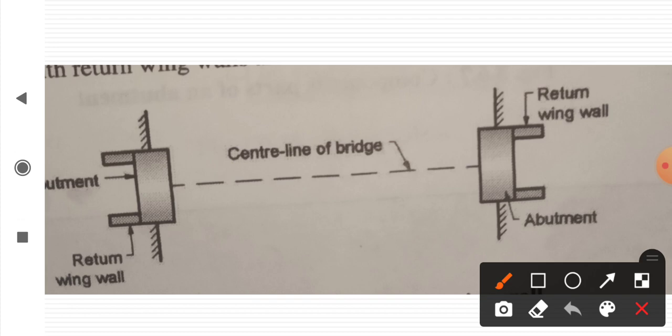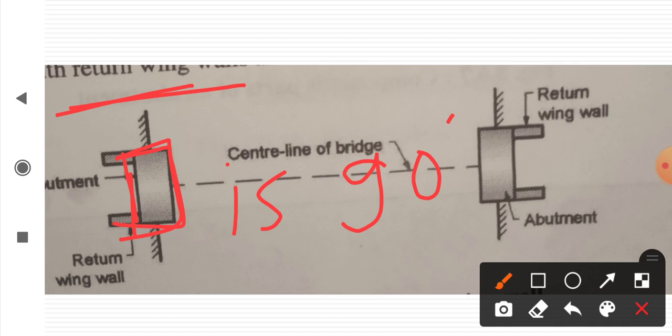Why do we call it a return wing wall? Because such walls are perpendicular to abutments. Means the intersection of wing walls and abutments is about 90 degrees. So due to this they are called return wing walls.